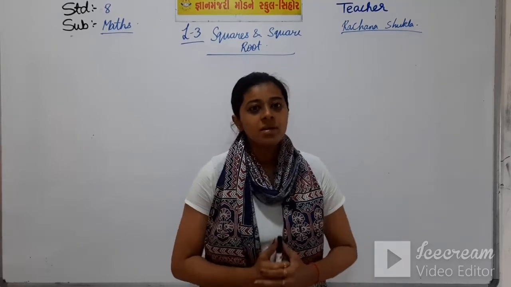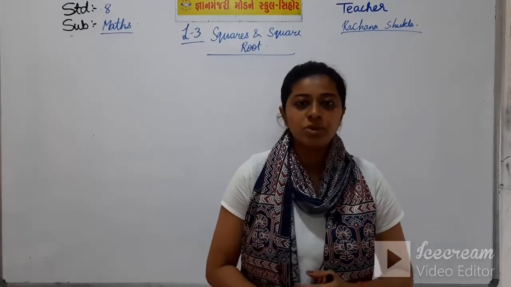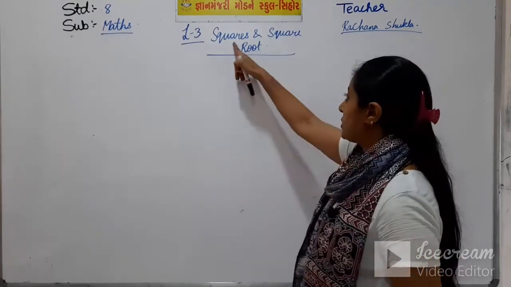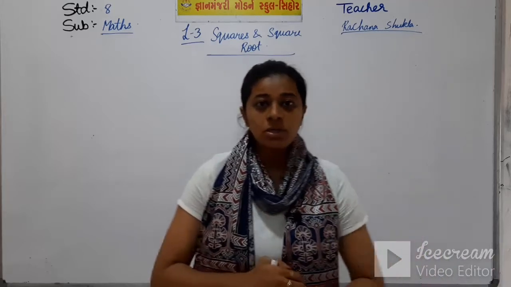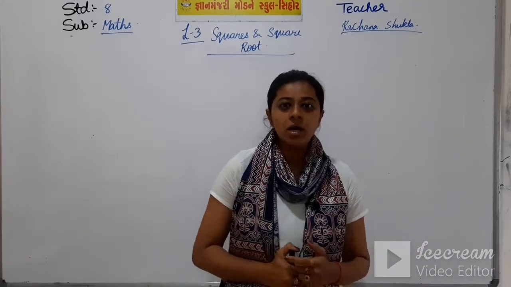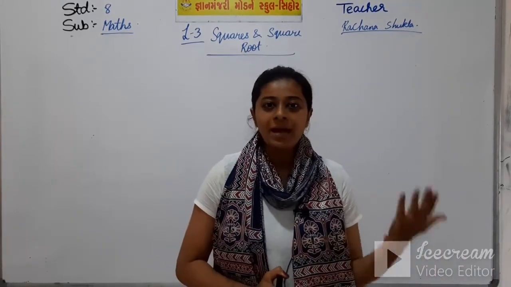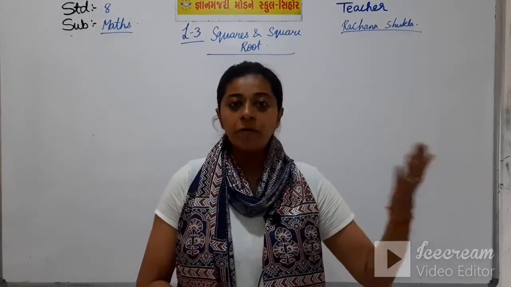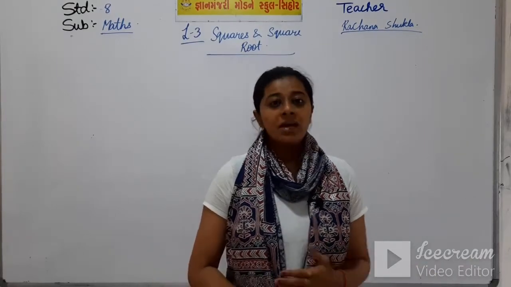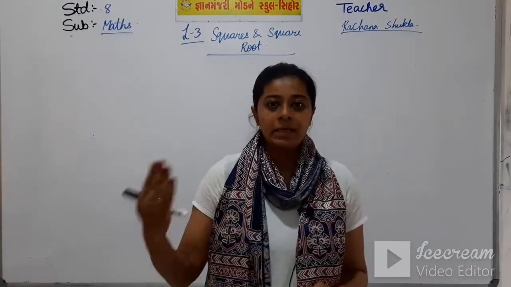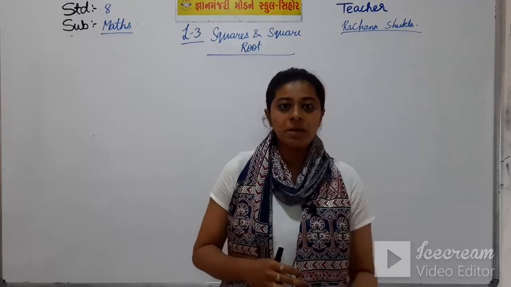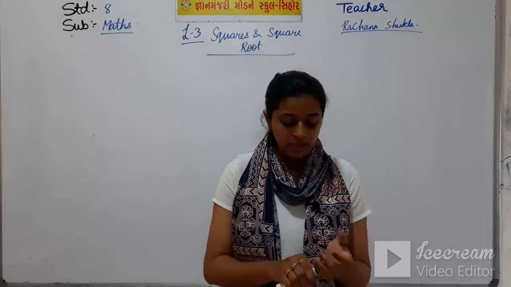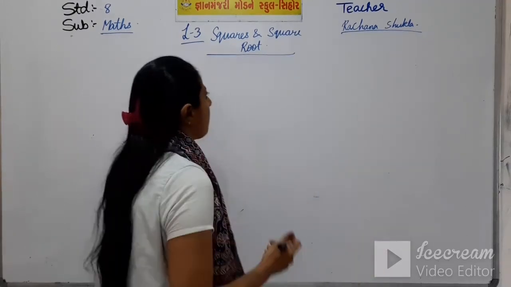Today I am here with standard 8 and subject maths, and our ongoing chapter is lesson number 3, that is squares and square root. So in the previous part we studied what a square and a square root are. We also studied the squares of the numbers 1 to 20. Then we learned how to square a number. Then we saw two properties of squares. In today's part we will continue with the third property, and I am writing the third property here.